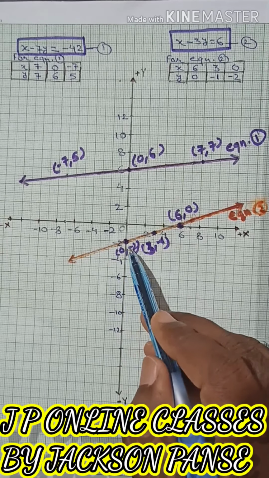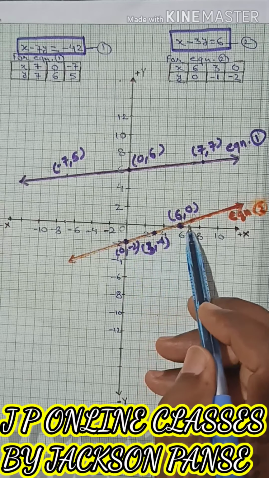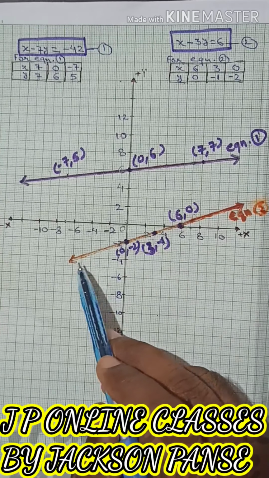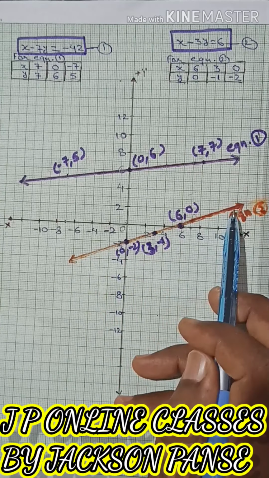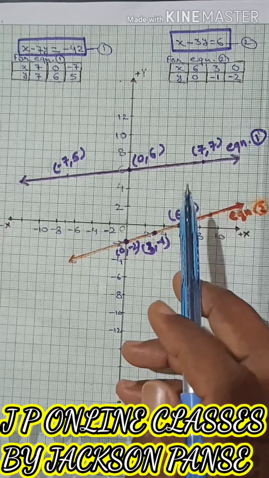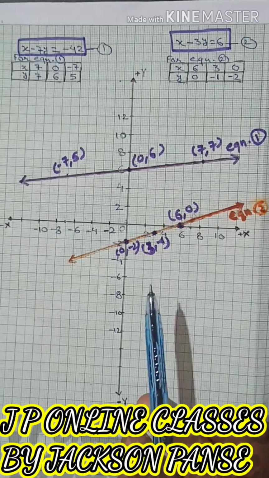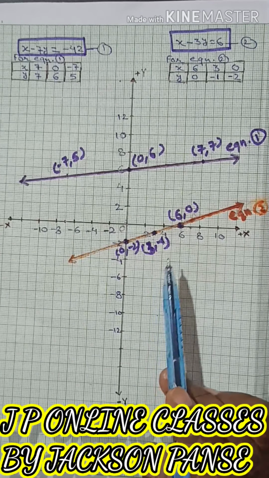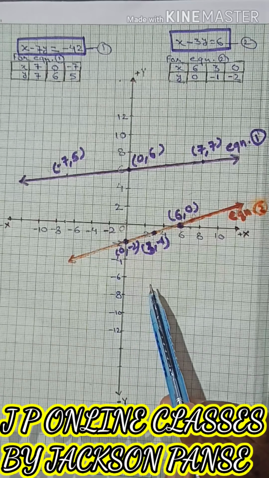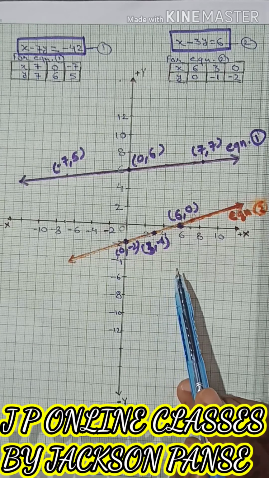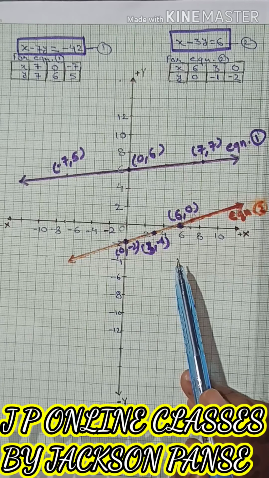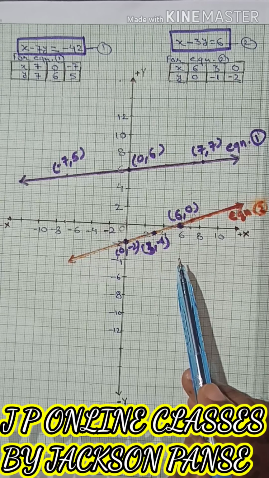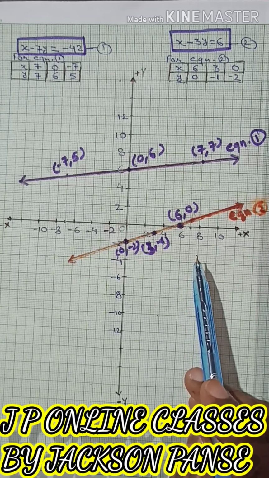Now this is our required point, 0, minus 2. Now we join all these 3 points and this line is the graphical representation of equation 2. So this is the graphical representation of the given condition in the question. So students, in this way we represent any situation in a given question by the graphical way. Thank you.